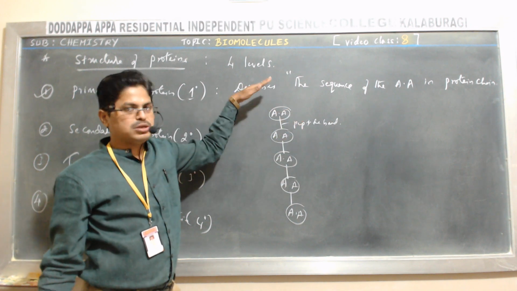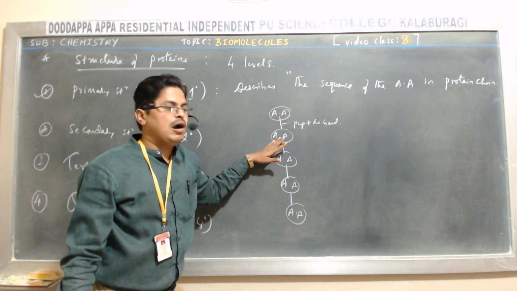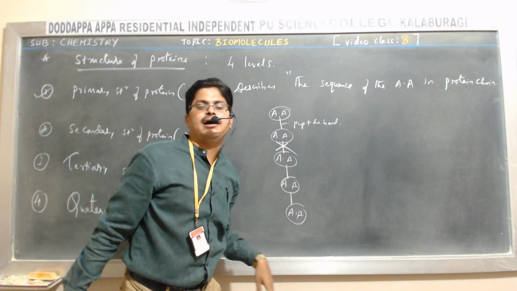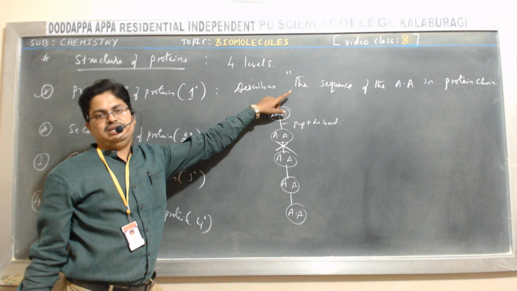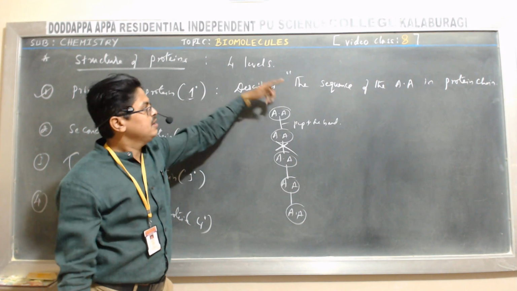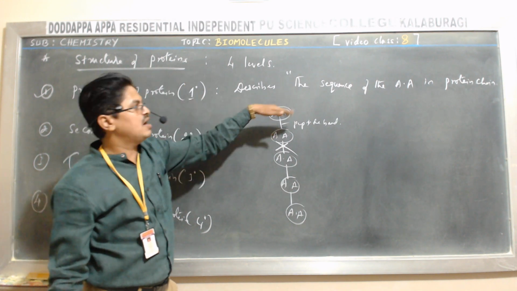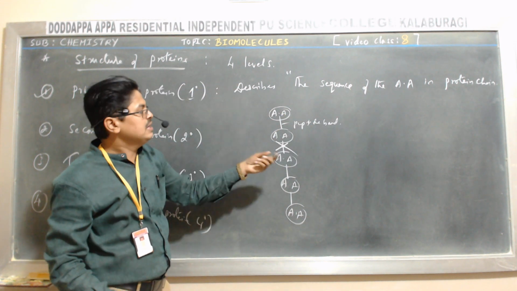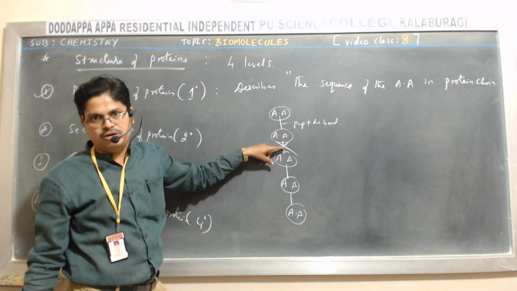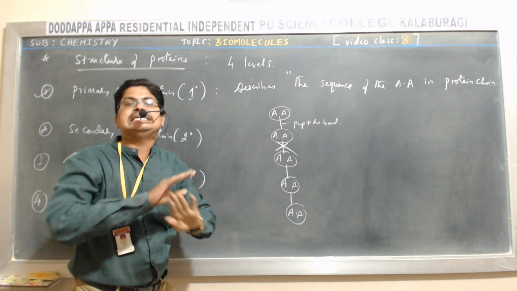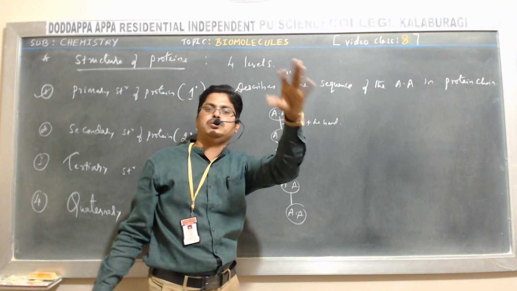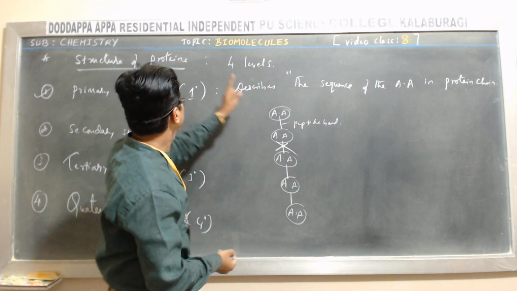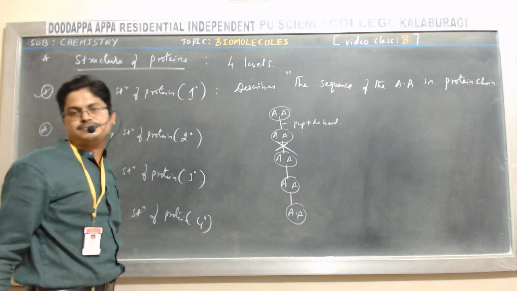The formation of a new peptide bond or the breakage of a peptide bond changes the primary structure of protein. So keep in mind, primary structure of protein describes the sequence of the amino acids in a protein. Okay? The formation of a new peptide bond, otherwise breakage of the peptide bond, changes the primary structure of the protein. It changes the property of the protein. So that is about the primary structure of protein.